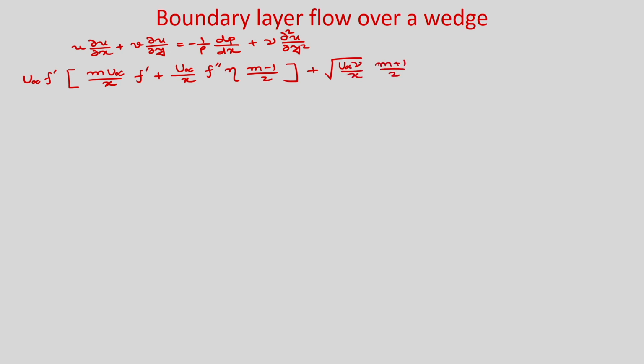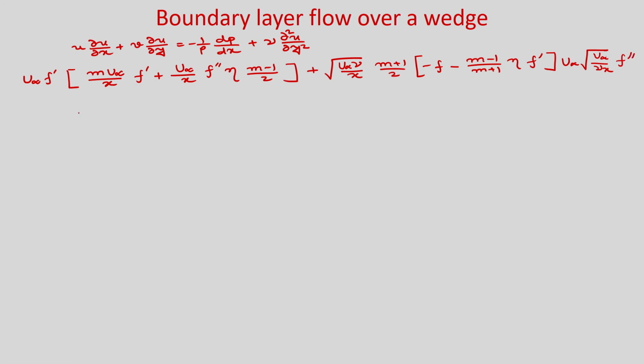So, we are writing the value of v. Okay. So, it will be minus f minus (m minus 1) by (m plus 1) eta f prime, okay, and del u by del y will be u infinity root u infinity by nu x f double prime.